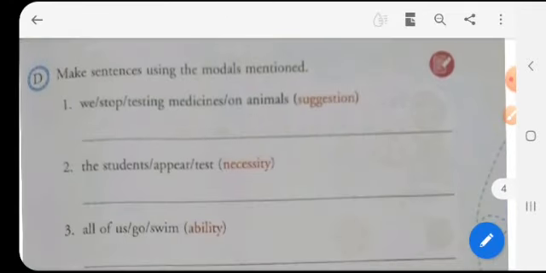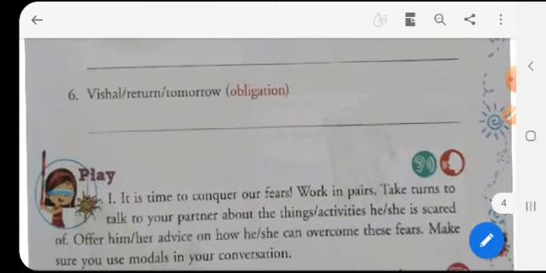Now here, you are given some group of words and the hint is given in the brackets. So the first sentence is showing a suggestion. So you have to arrange these words and use the modal verb which shows the suggestion. We stop testing medicines on animals. So, we should stop testing medicines on animals. So this is a suggestion that is given with this modal verb should. Now in this way, you will have to complete all the sentences.